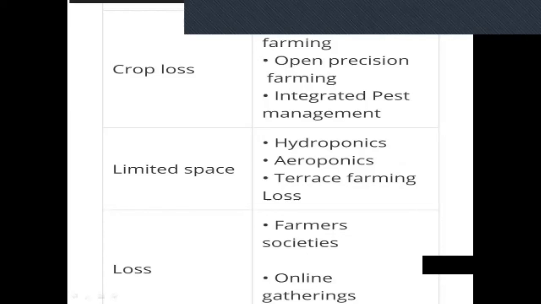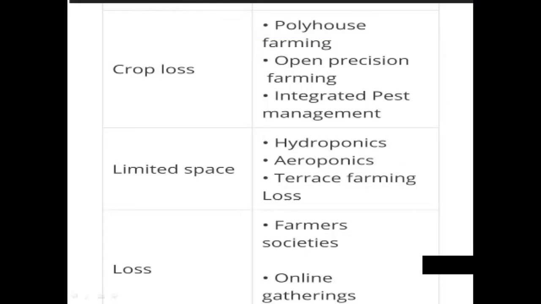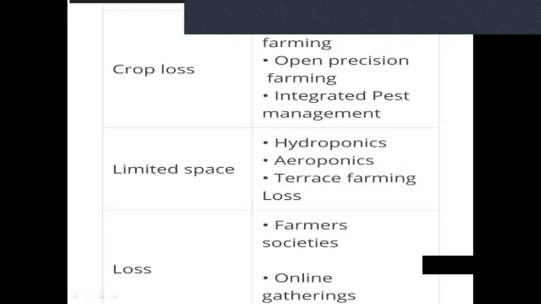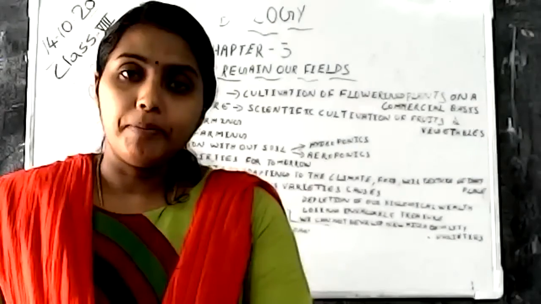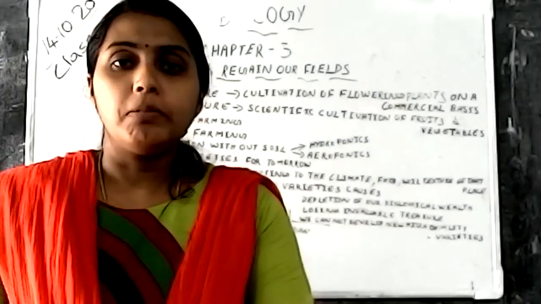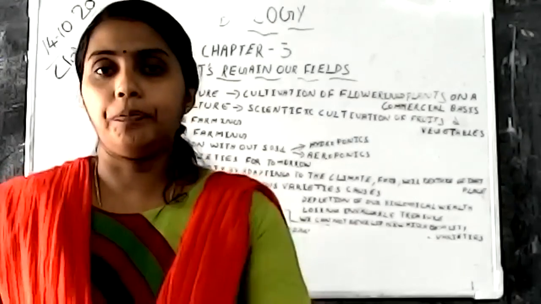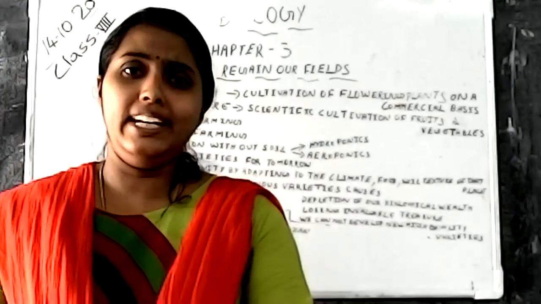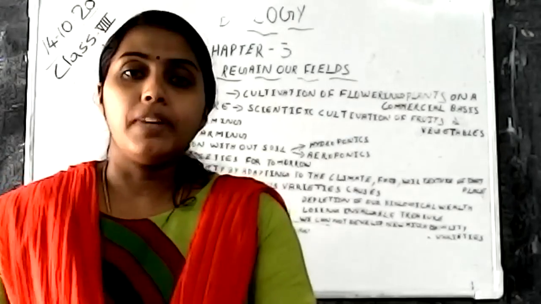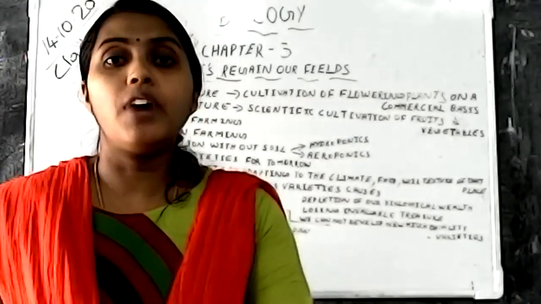So nowadays they can sell their products through the online gathering. So no need of middleman. So like that they can reduce the loss. They can earn more profit and reduce the loss of money by not giving part of their profit to the middleman. I think it's clear for you how to overcome the challenges faced by the farmers and how they can get better yield, better profit from their farming methods, new kinds of farming methods.